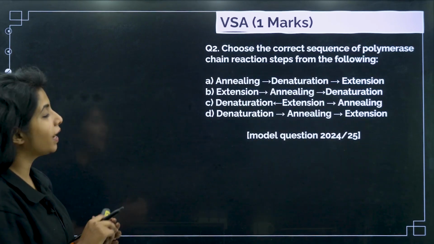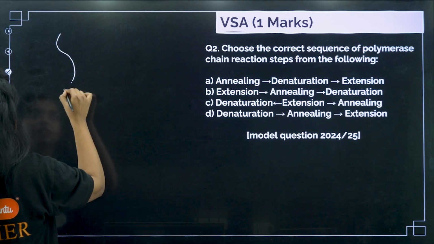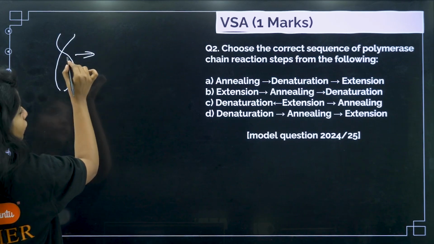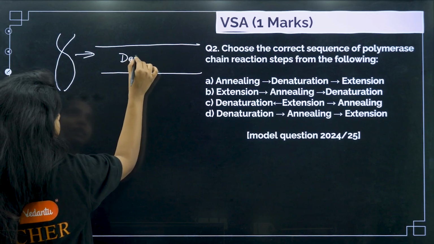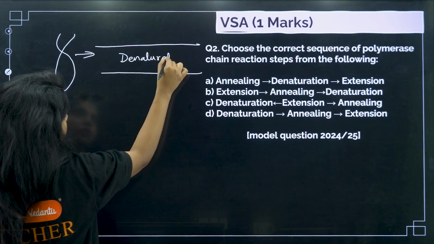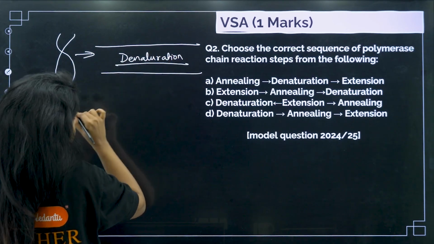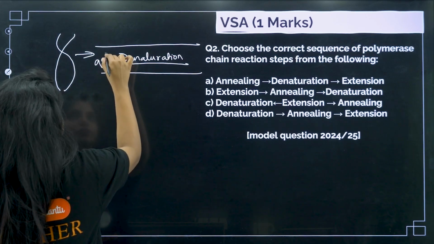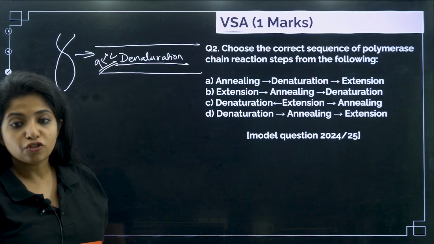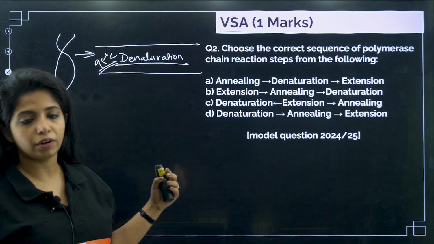So basically, for that, suppose I have a DNA, I have to amplify it. I have to open it, right? I have to open this DNA strand. This is known as denaturation, my dear children, which is done at very high temperature, almost 95 degrees Celsius, where the hydrogen bonds and everything are broken down.